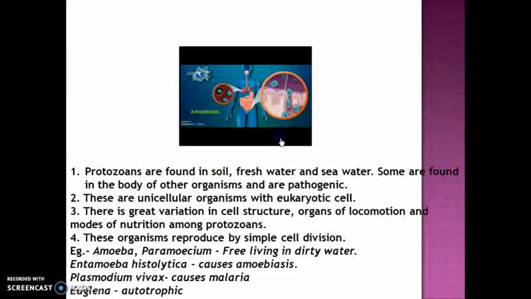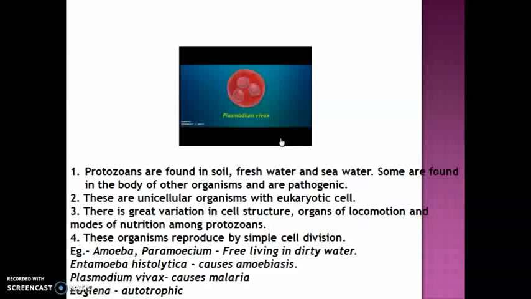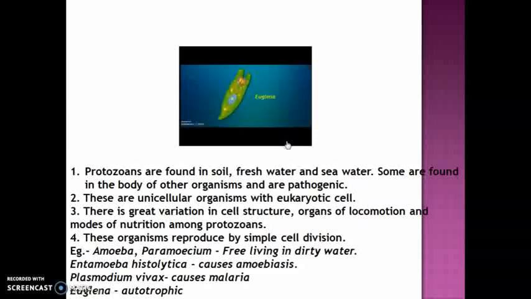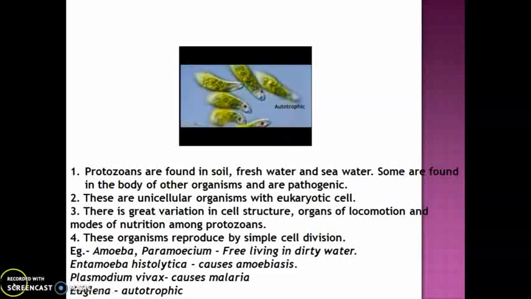Then we have the Plasmodium vivax, which causes malaria. Plasmodium vivax are present in the body of human beings or maybe animals, and that causes us malaria. And then we have Euglena, which are autotrophic. That means they can make their own food.